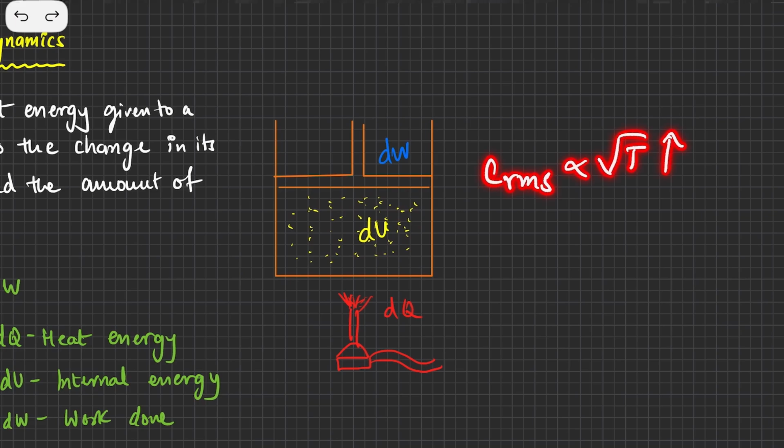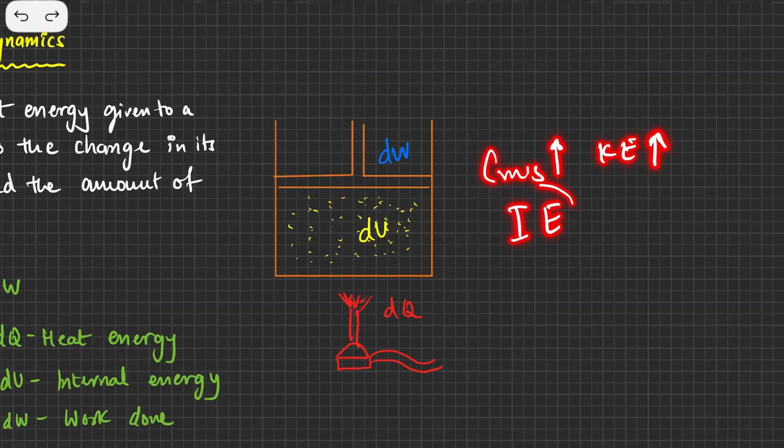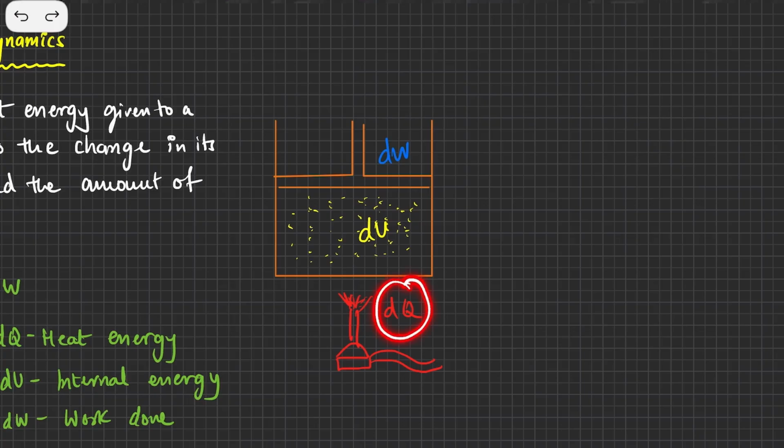So if the temperature increases, the RMS velocity would increase. As C RMS increases, that is the velocity, the kinetic energy would increase, and as the kinetic energy increases, I can say that internal energy would increase. Internal energy is written as U, so there will be some change in internal energy. As you supply heat, that is dq amount of heat energy, some infinitesimal amount of heat energy, there will be a change in the internal energy du, and definitely as the temperature in this container rises, there will be development of pressure.